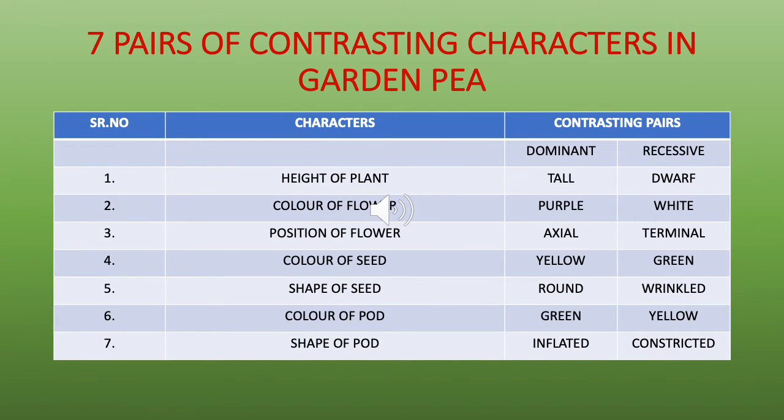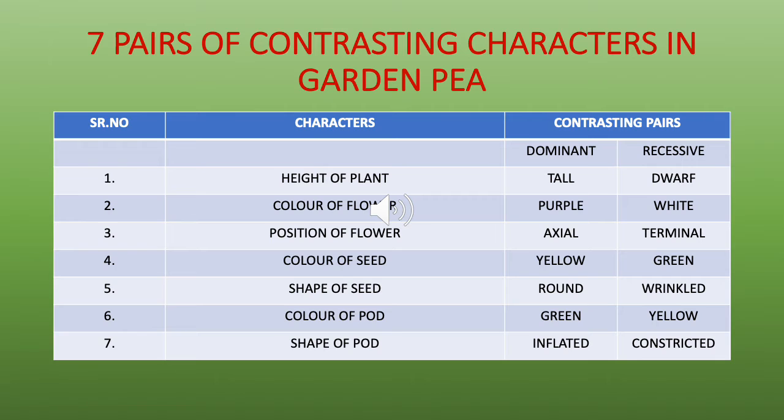So now coming to the 7 pairs of contrasting characters in garden pea plant. So we have 7 pairs of contrasting characters which I listed out now. We have height of the plant, color of flower, position of flower, color of seed, color of pod, and the shape of pod. Now you can also see for each character you have a dominant character and a recessive character.